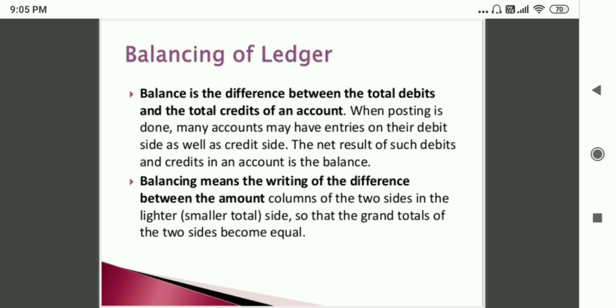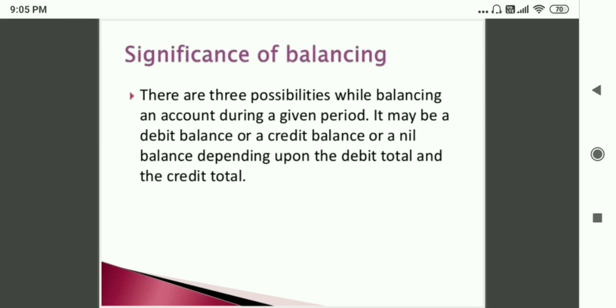Balancing means the writing of the difference between the amount columns of the two sides in the lighter or smaller total side, so the grand total of the two sides become equal. Significance of balancing. There are three possibilities while balancing an account during a given period. It may be a debit balance or a credit balance or nil, depending upon the debit total and the credit total.